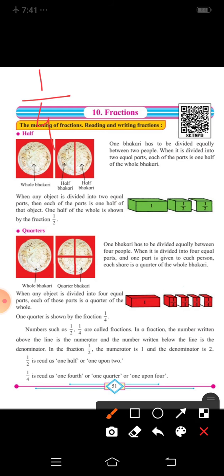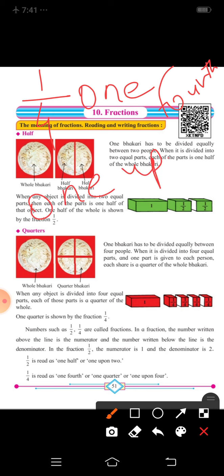1/4, we can say it as 1/4, a 1/4, or 1/4. Understood? Yes students.